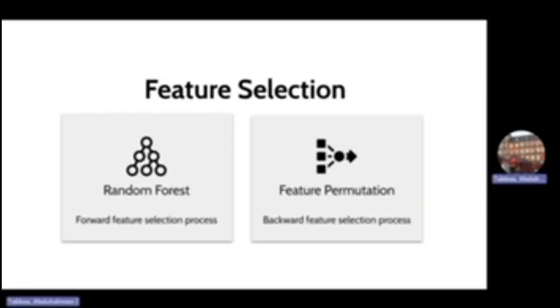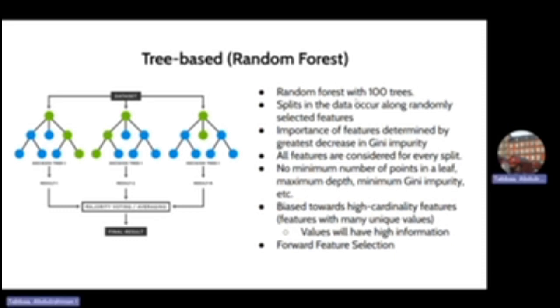As mentioned before, the data contains 111 features. Only a small number of these features are important, so we performed feature selection to isolate them. Our group implemented 2 methods to reduce the dataset: random forest and feature permutations. So the random forest builds 100 decision trees. For each tree, all the data is placed at the root node. A feature is randomly selected, and the data is split depending on its value for that feature. Since we didn't include any hyperparameters to reduce the splitting, the tree grows until all the leaves are homogeneous.